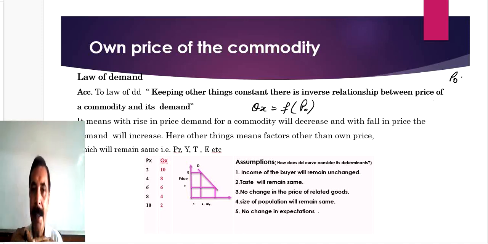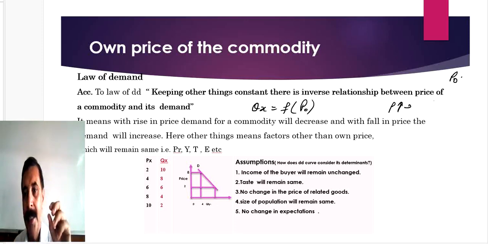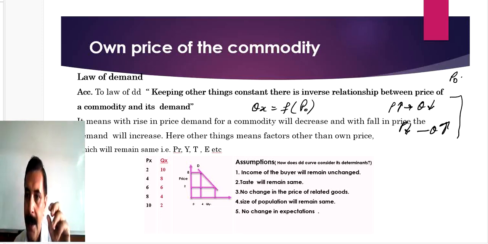Law of demand says that keeping other things constant, there is an inverse relationship between price and demand of a commodity. Means if the price of any commodity rises, its demand will decrease, and if price falls, demand will increase. That is the inverse relation.